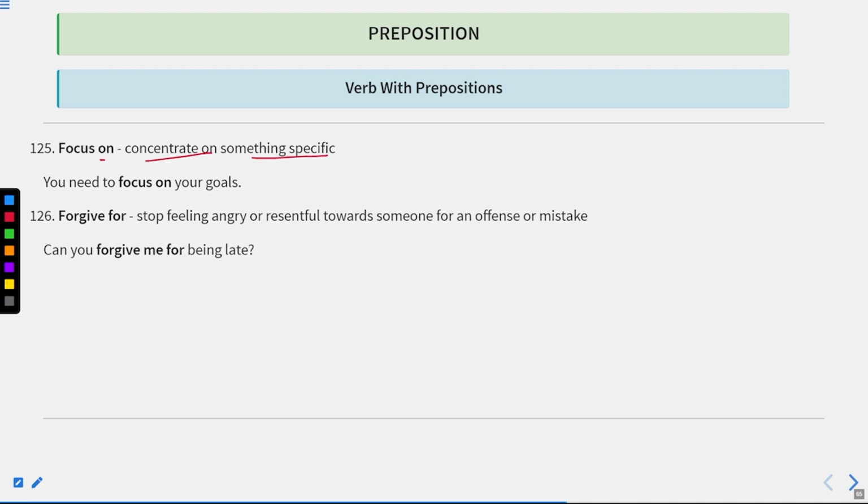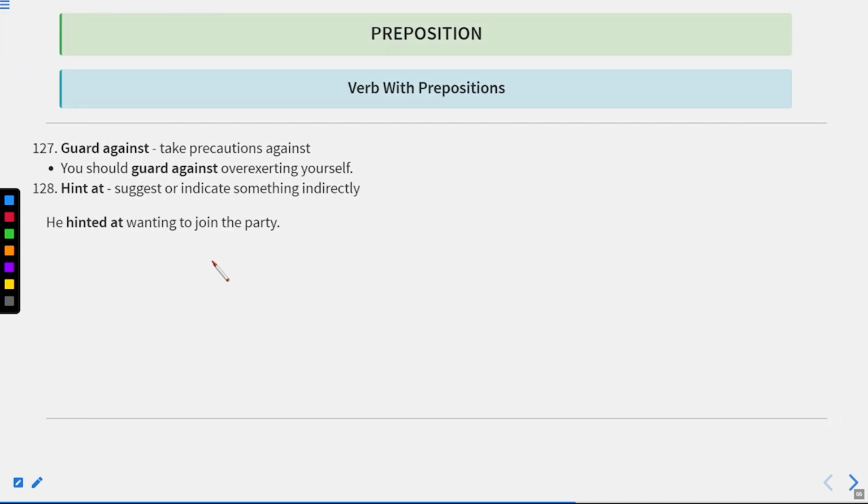Now let us move to the next one. Focus on means concentrate on something specific. You need to focus on your goals. Forgive for means stop feeling angry or resentful towards someone for an offense or mistake. Can you forgive me for being late?